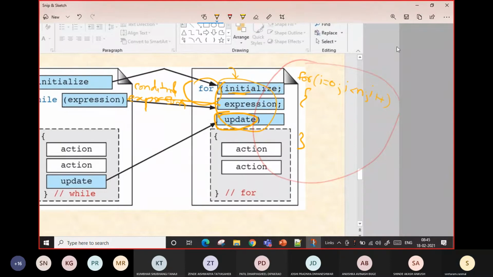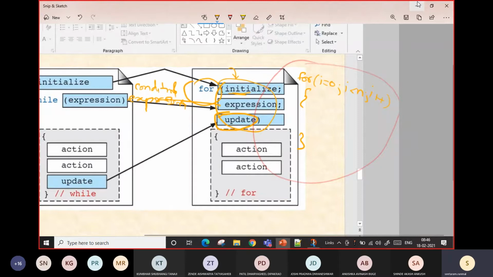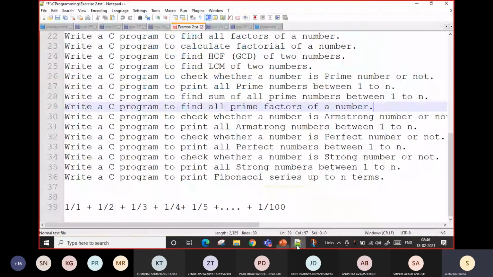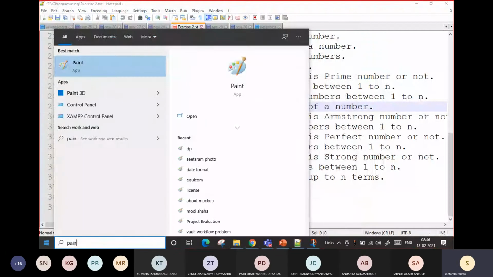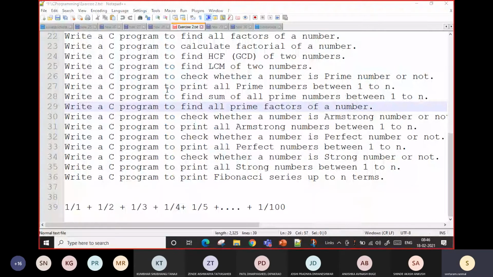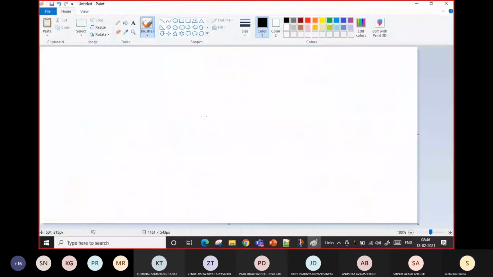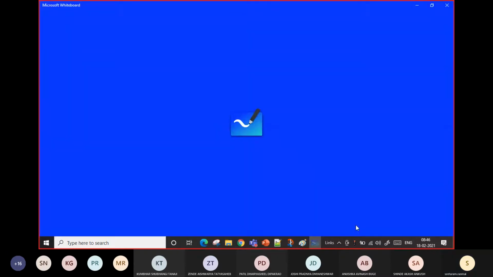Now we want to write a nested for loop. What is a nested for loop? Nested means one inside another. So there is a loop, say i equal to 0, i less than something, or let me take the whiteboard.